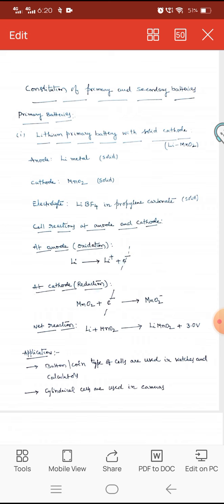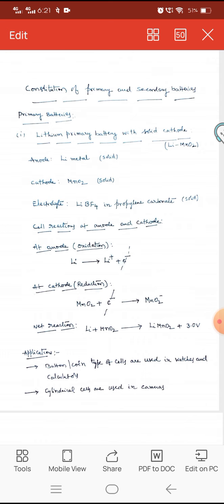Cell reactions at anode and cathode. At the anode, the metal is lithium, so Li gives rise to Li plus plus electron minus. At the cathode reduction, MnO2 plus electron gives rise to MnO2 minus. The net reaction is Li plus MnO2 gives rise to LiMnO2 plus 3.0 volts.